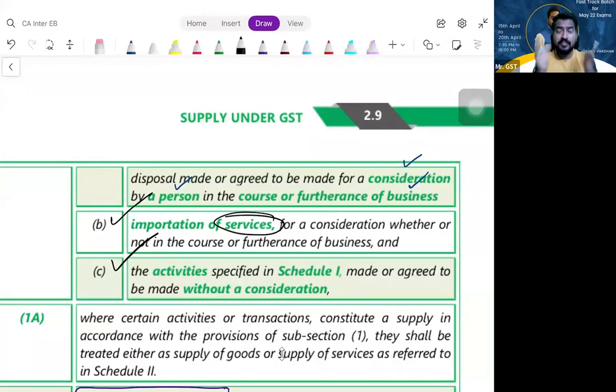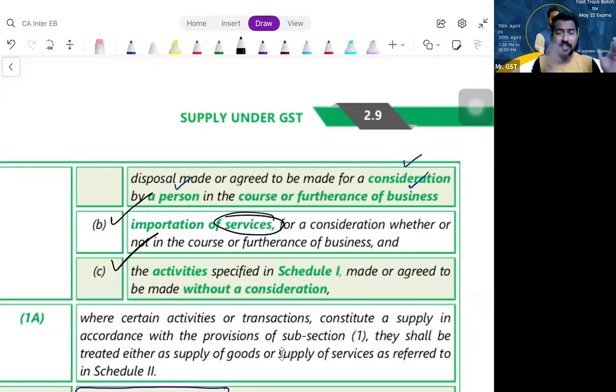That means first you should understand whether this transaction is supply or not. Then only you can understand whether it is taxable or exempt. We have chapter 4 exemptions, right? Whatever is given in exemptions are exempt from GST. Remaining all are taxable.